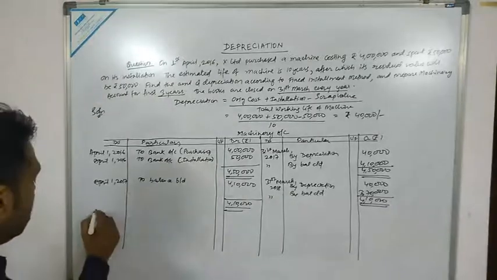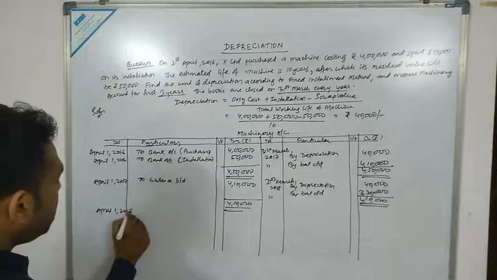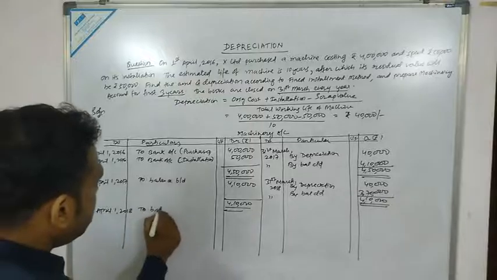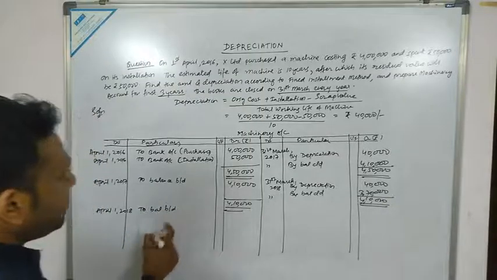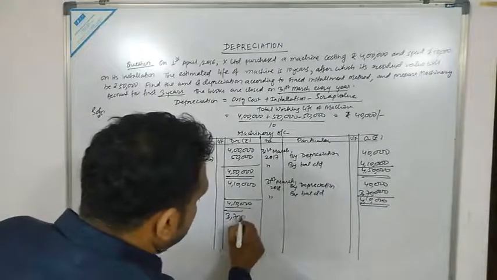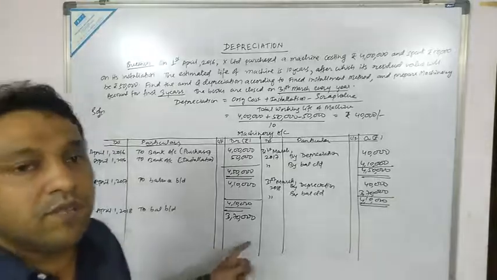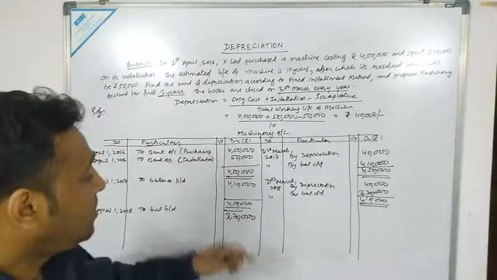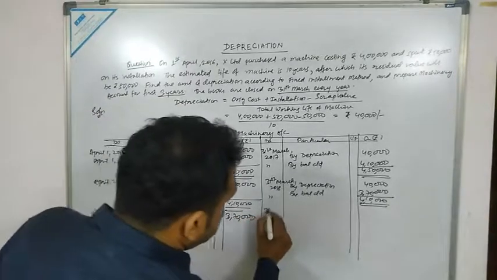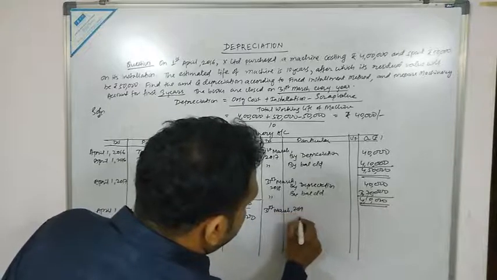The next date would be April 1st 2018. So what do we have to write? To balance brought down. BD means brought down. The amount is 3,70,000. Again we are required to charge depreciation at the end of the year, so the closing date would be 31st March 2019.